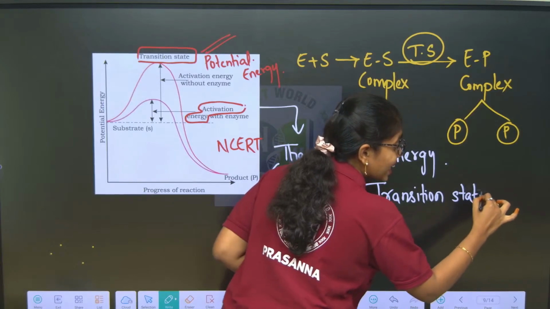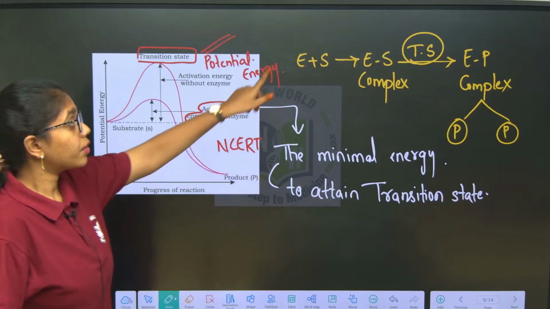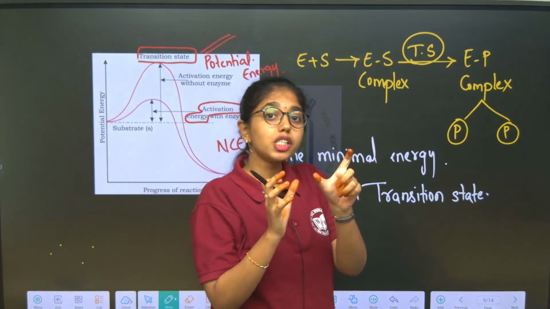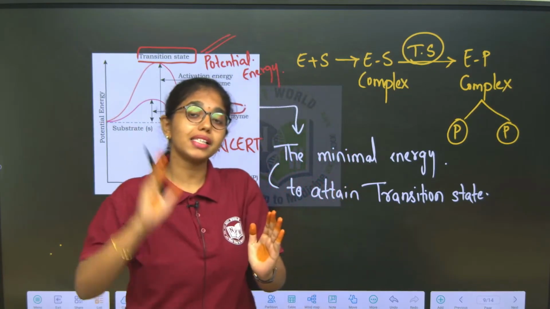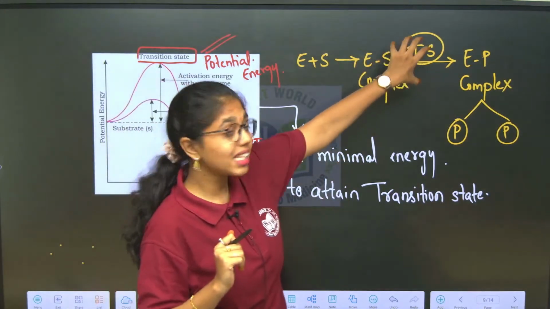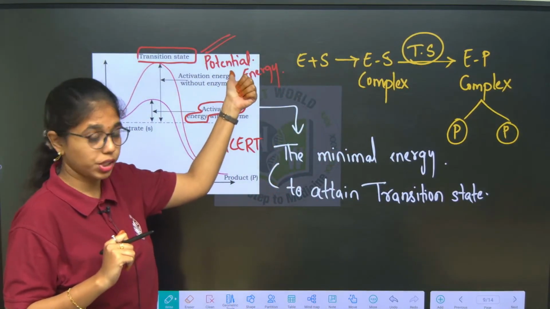Fine, you got the clear difference between transition state energy and the activation energy. Transition state energy is the highest level of energy where the bonds between the enzyme substrate complex are partially broken and the bonds between the enzyme product complex are partially formed. Clear, right? So here this is called as what? Transition state energy. This is the highest potential energy.